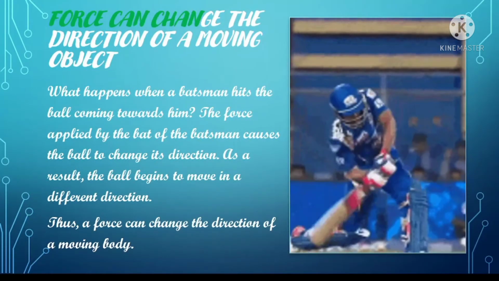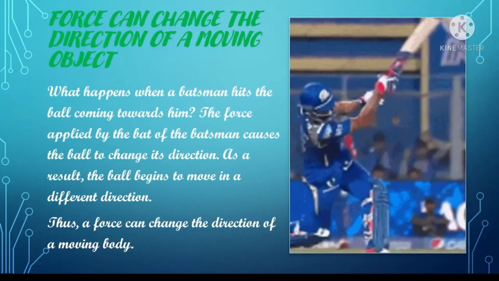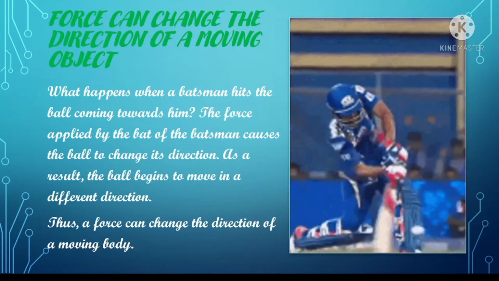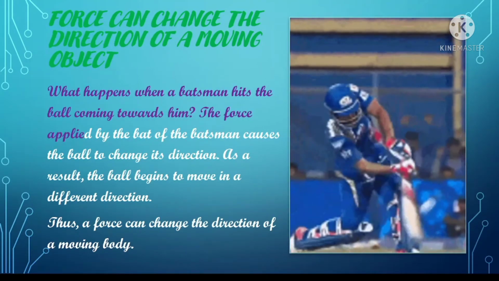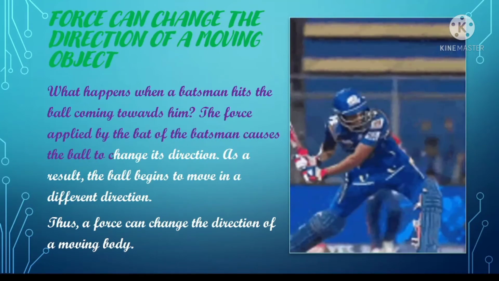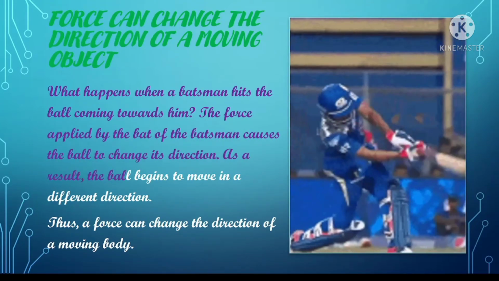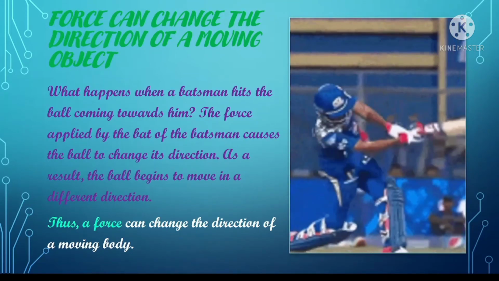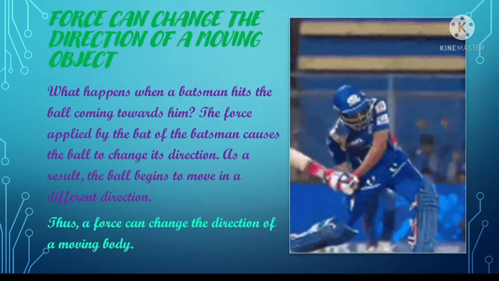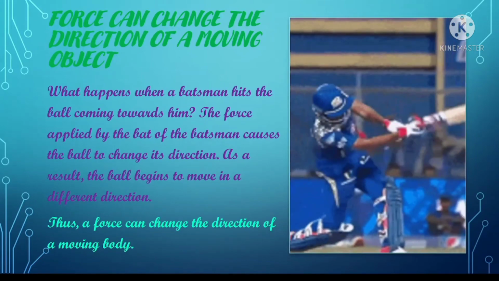Force can change the direction of a moving object. What happens when a batsman hits the ball coming towards him? The force applied by the bat of the batsman causes the ball to change its direction. As a result, the ball begins to move in a different direction. Thus, a force can change the direction of a moving body.